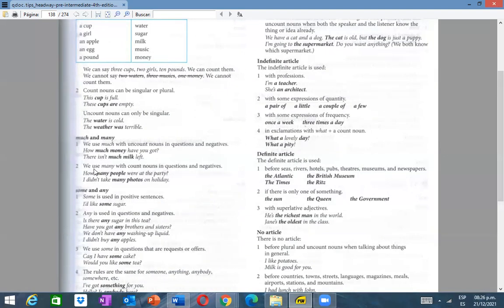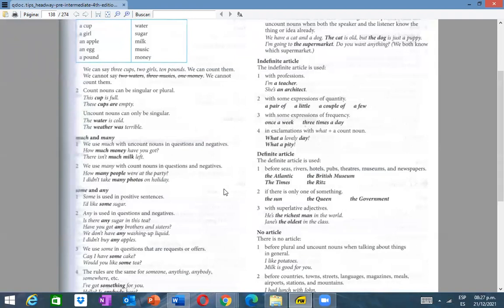Number 2, we use many with count nouns in questions and negatives. Many, right? Look at here, we have the question and negative sentence. How many people were at the party? I didn't take many photos on holiday. So we use many with count nouns. So it's different, right? Much and many. In questions and negatives. Both in questions and negatives. Yeah, but look at here. Many with countable. Much with uncountable.